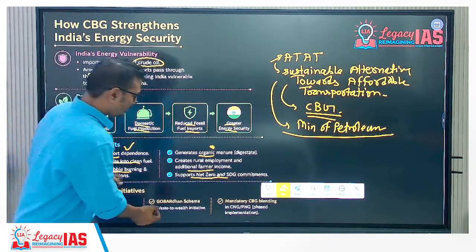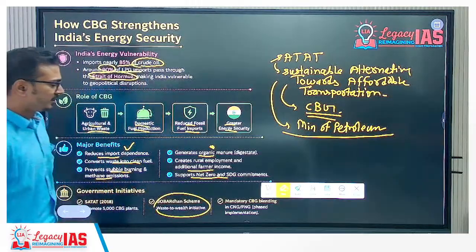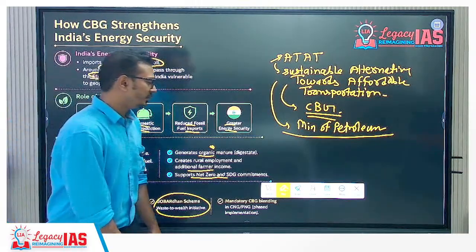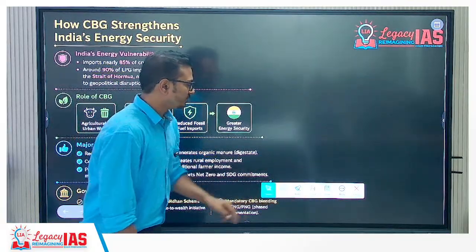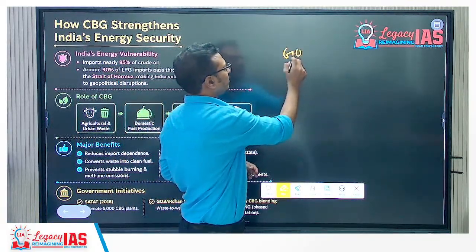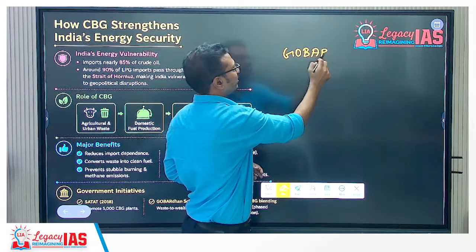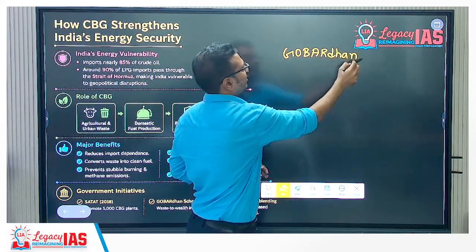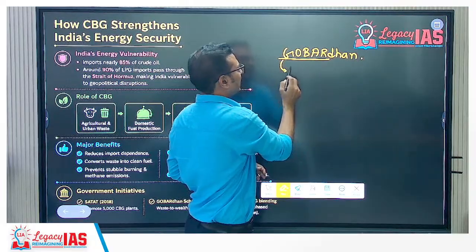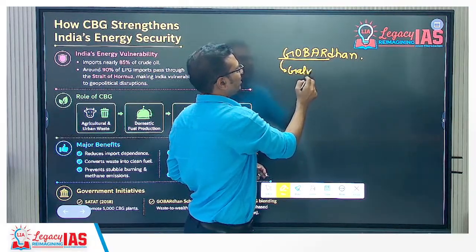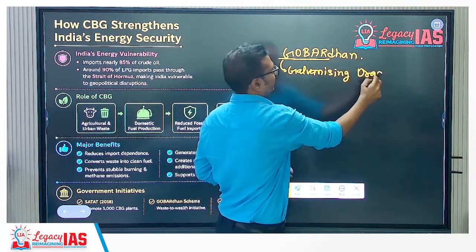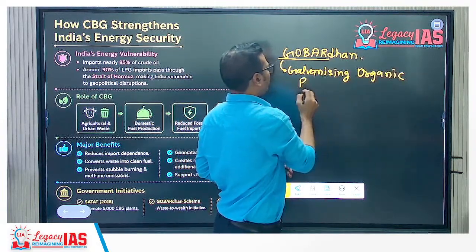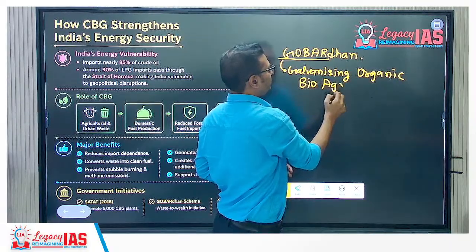Then the Gobardhan scheme, waste to wealth. What is the Gobardhan full form? Galvanizing Organic Bio-Agro Resources.